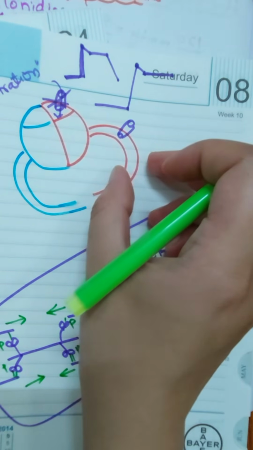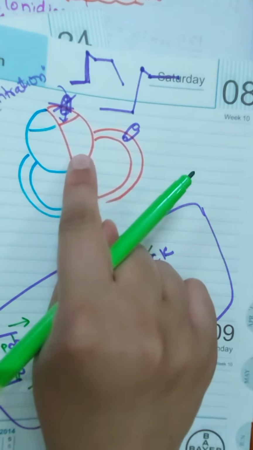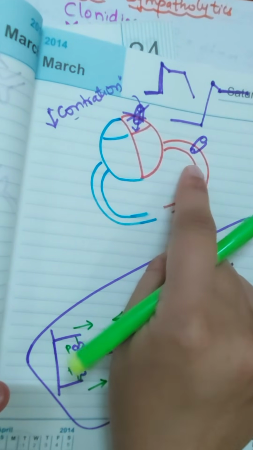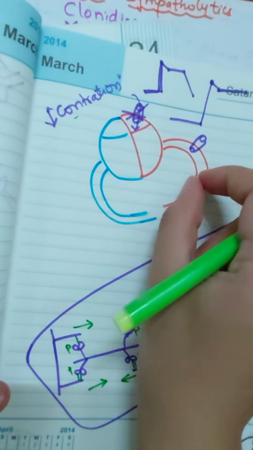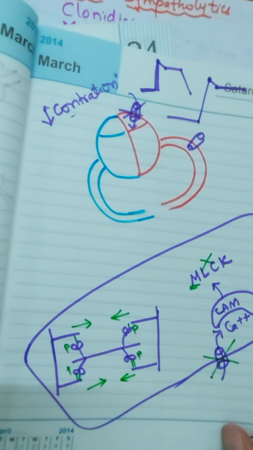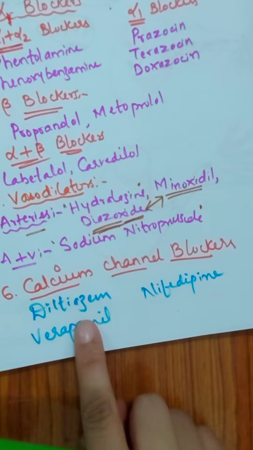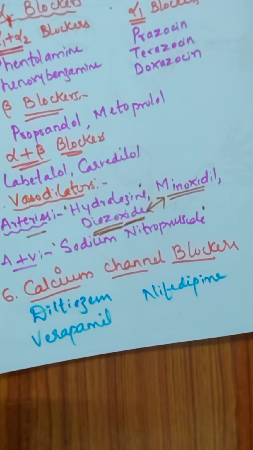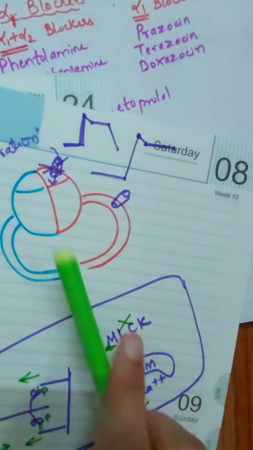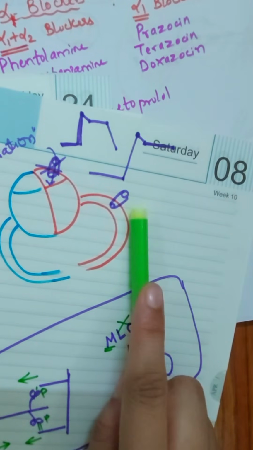Okay, so calcium channel blockers have got two uses. One use is it is reducing the contraction, second use is it is producing dilation of the arteries. Now coming to the three important drugs, that is diltiazem, nifedipine and verapamil. Not all these three drugs are producing action on the heart as well as on the arteries.